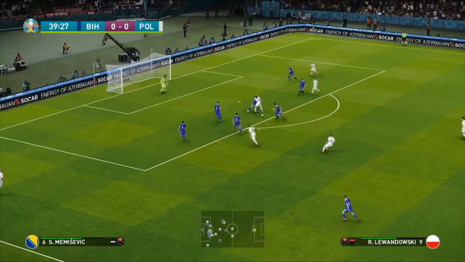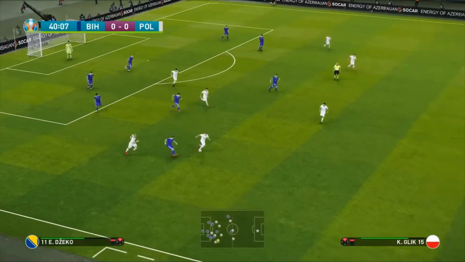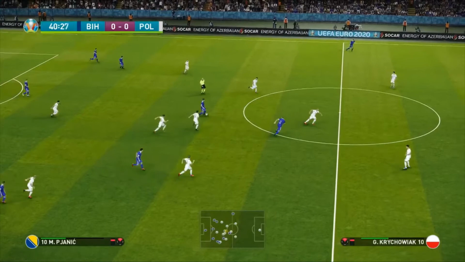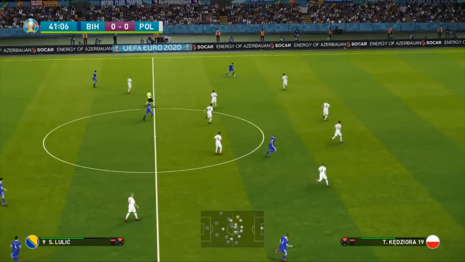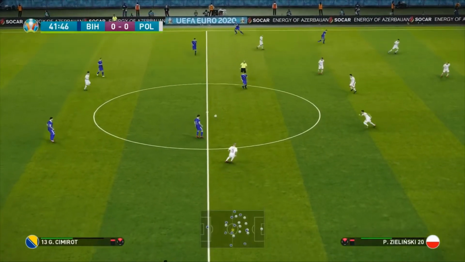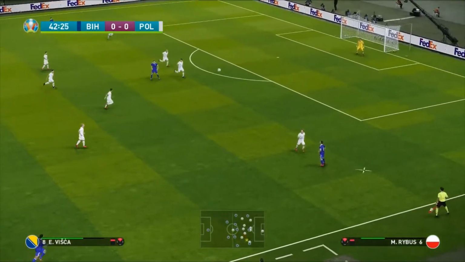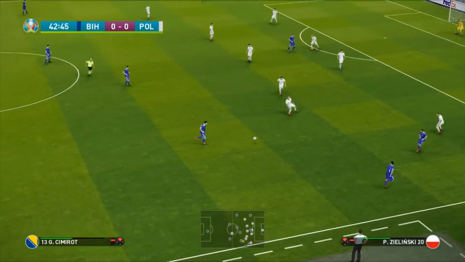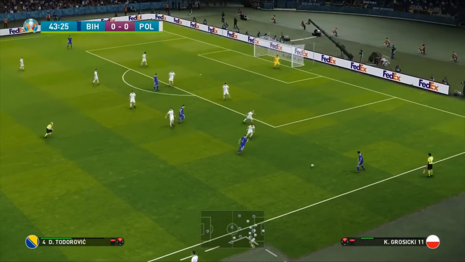In for Lewandowski, takes a touch, but the defending here is expertly well and cool and calm from the Bosnian side. Here's Pjanic into Lulic. They can really start to counter-attack here. Jajalo moves it to Semir. Back to Pjanic. Lofts it high to Adam Visca of Istanbul Basaksehir here in the Turkish Super League, trying to fight for the title in Turkey.